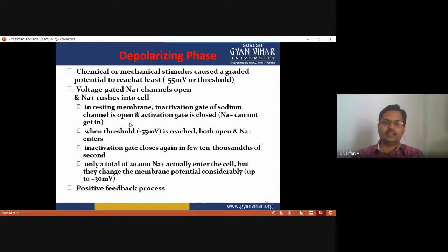When the threshold limit of minus 55 millivolt is reached, both open, and sodium enters into the neuron, and the inactivation gate closes again in a few ten-thousandths of a second. So there are three stages: the resting, the activation stage, and the inactivation stage.